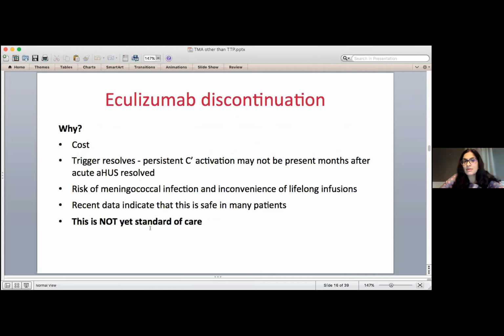The treatment costs about $600,000 a year, which is ridiculous. And once a year, I have this conversation with my patients when their deductible resets, because that's a large amount of money. What if the trigger resolves? We talked about how important a trigger is. They may not need the treatment anymore. There is still that risk of meningococcal infection and the inconvenience of infusions. And finally, we now have research data that tells us that this is safe. That said, this is not yet standard of care.